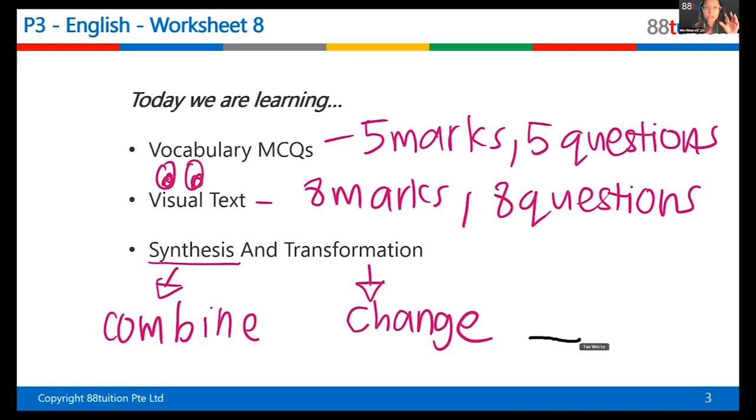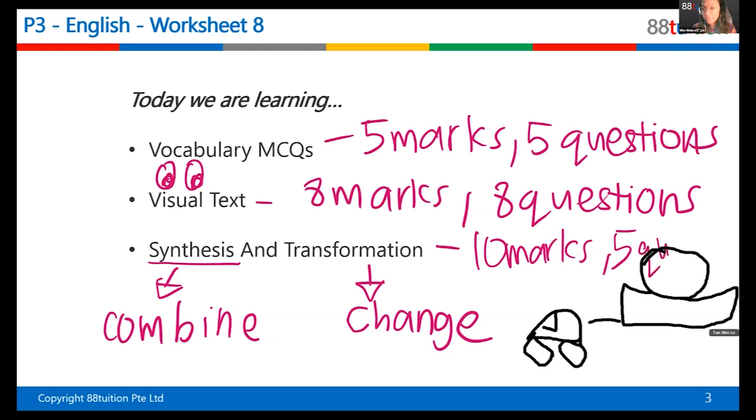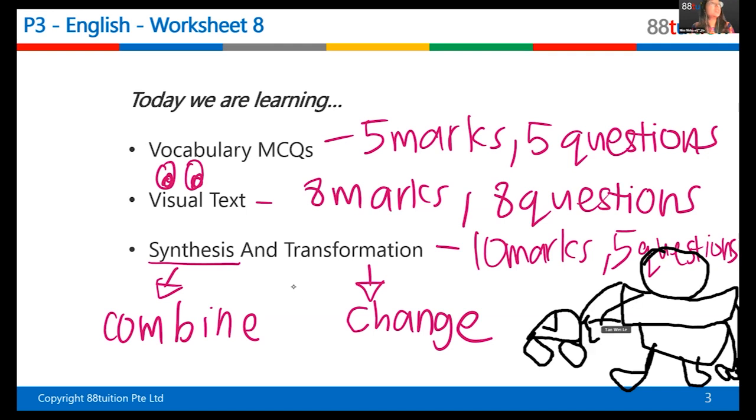So synthesis and transformation are 2 sentences. They'll give you 2 sentences. They ask you to combine them and then change maybe the order and maybe the sentence structure, but the meaning must be the same, right? So synthesis and transformation is 5 questions, 10 marks. 5 questions, meaning 1 question is how many marks? 1 question is 2 marks. So altogether is 10 marks, okay? So let's look at that.